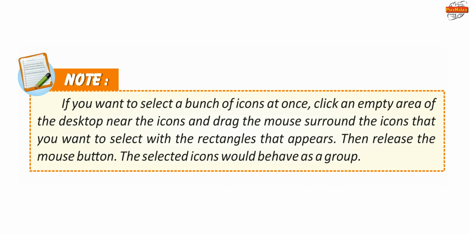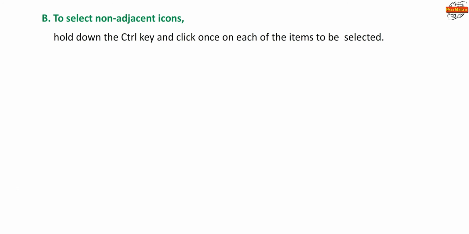Note, if you want to select a bunch of icons at once, click an empty area of the desktop near the icons and drag the mouse to surround the icons that you want to select with the rectangle that appears. Then release the mouse button. The selected icons would behave as a group. B. To select non-adjacent icons, hold down the Control key and click once on each of the items to be selected.